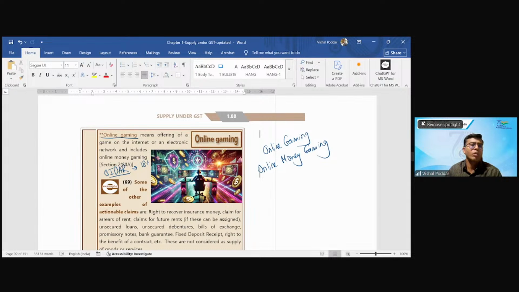The difference between online gaming and online money gaming is, so firstly, all games that you are playing online is online gaming. So it means offering of a game on the internet. So firstly, online gaming is including everything, including even online money gaming. So firstly, everything is covered in online gaming, because whatever games you are playing online, it is online gaming. Simple.